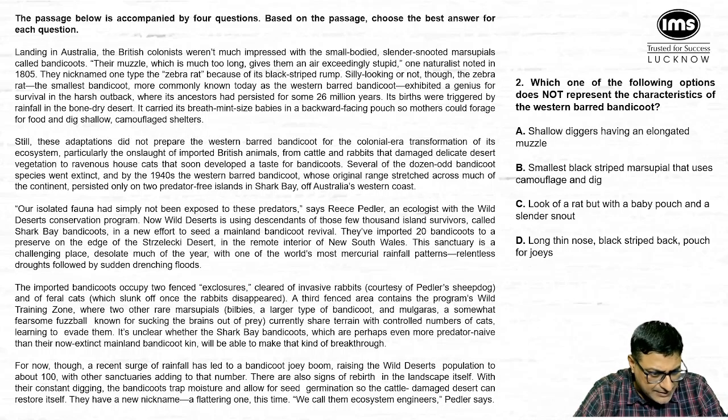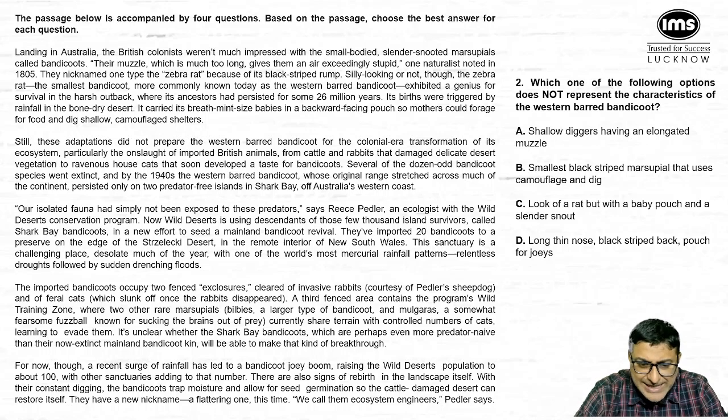First paragraph, if we just run through the first paragraph, what are the kind of lines we are getting? It's like their muzzle, zebra rat, black striped rump, silly looking or not. So these are the things that we are getting. So once we read the first paragraph, it says, landing in Australia, the British colonists weren't much impressed with a small bodied, please have a look at these particular words, very, very important words.